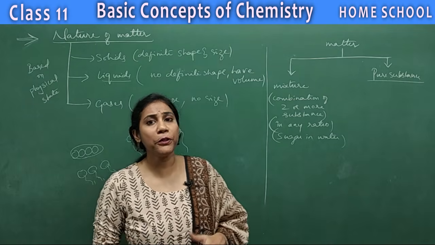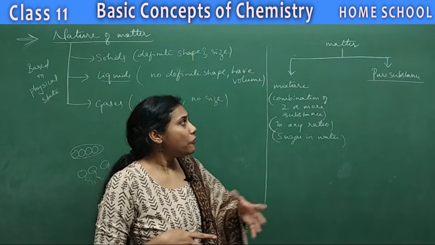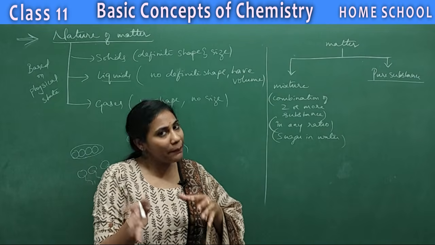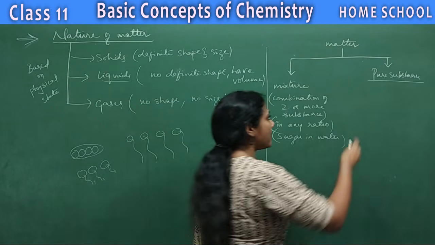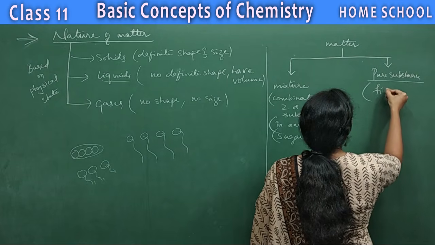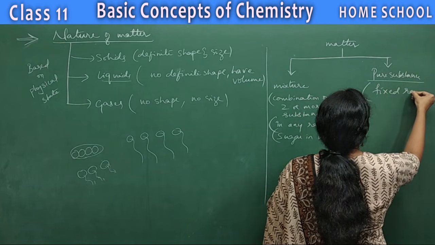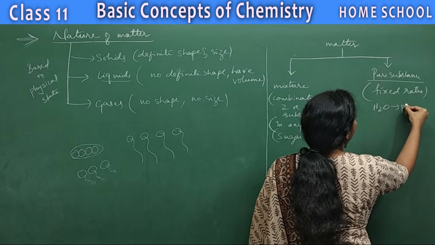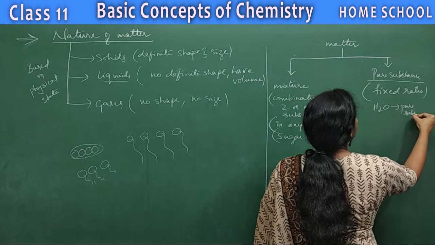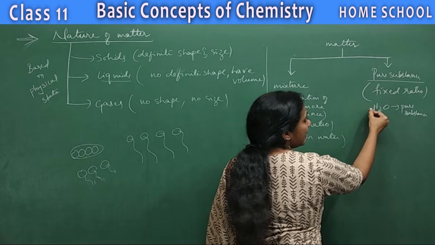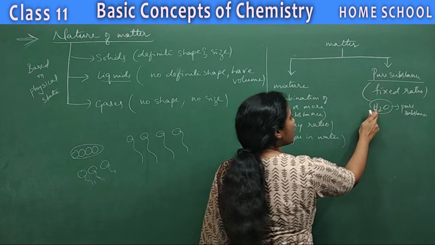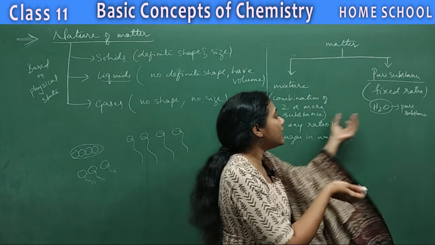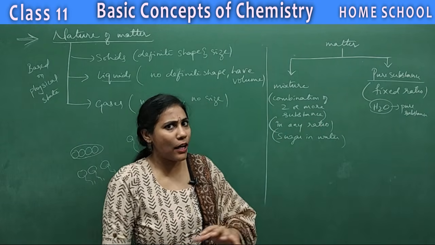Okay, and now what do you mean by a pure substance? A pure substance is a pure chemical substance where two different matters can be combined but with a fixed ratio. So here you have a fixed ratio. Say for example, water is called a pure substance. You can ask me, it's a combination of hydrogen and oxygen. No ma'am, how will you call it a pure substance? I have to call this a mixture. No, this is the doubt you will get.